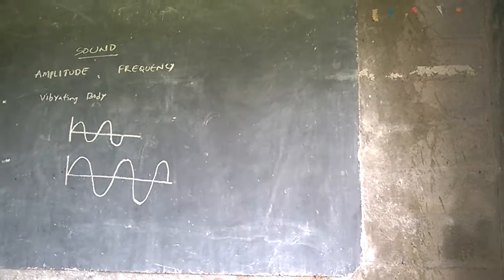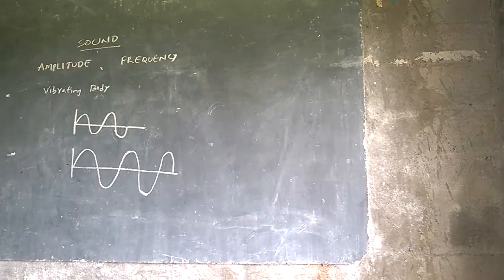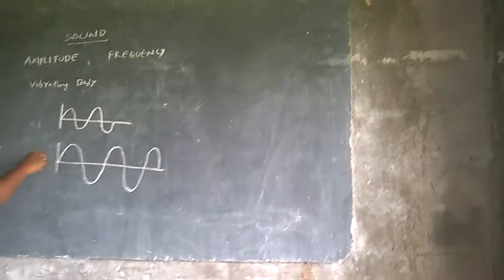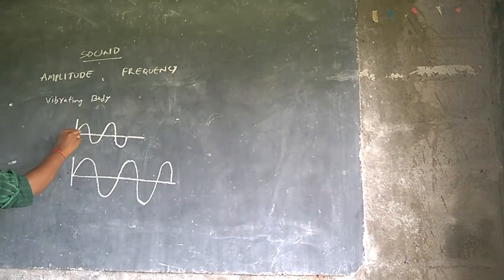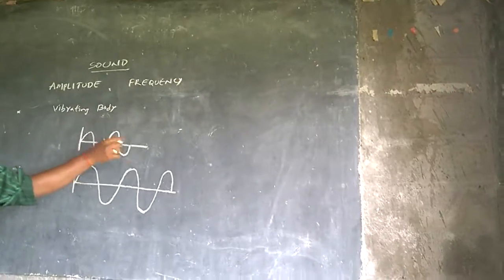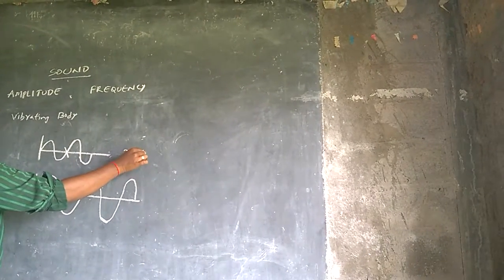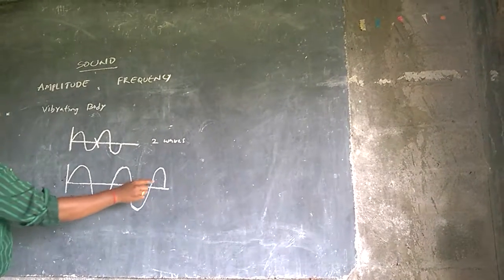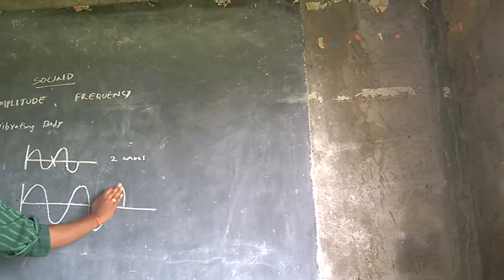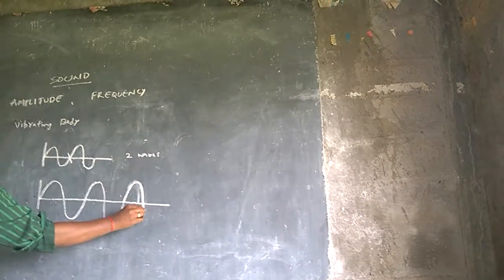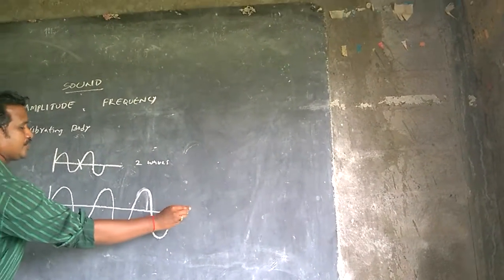Now when you look at the two waves, we can say that this is a crest and this is a trough. So here two waves are produced. Crest, trough. So three waves.